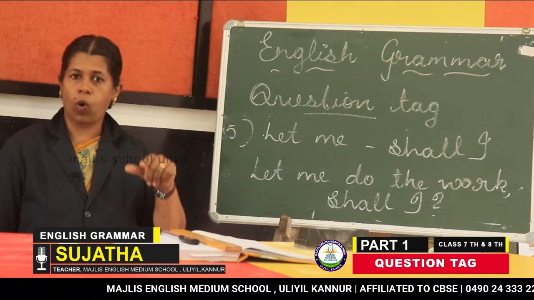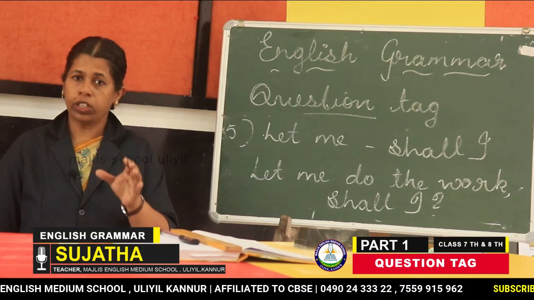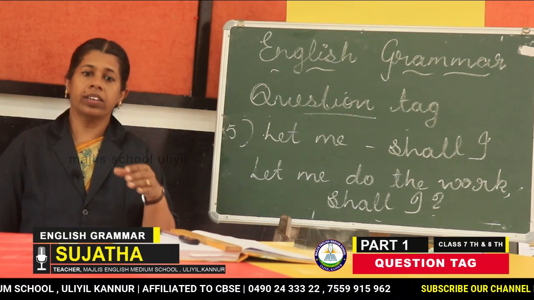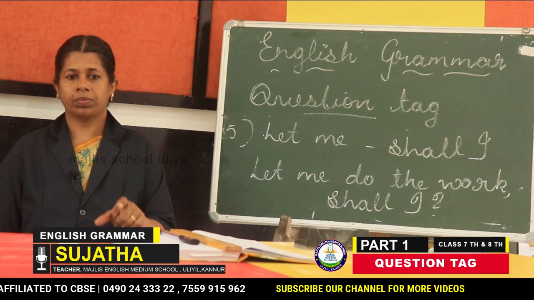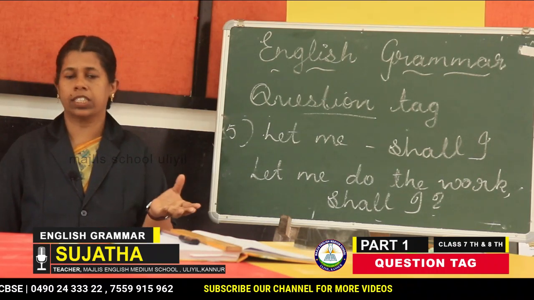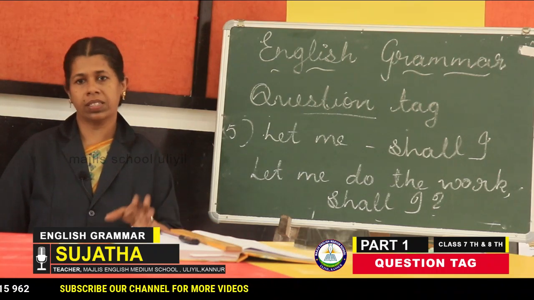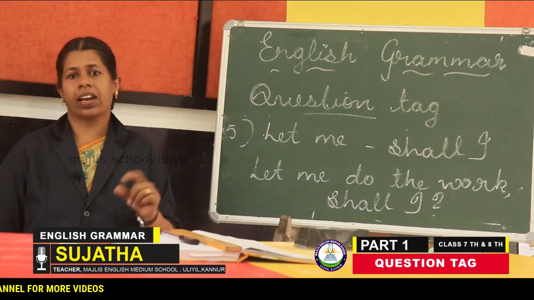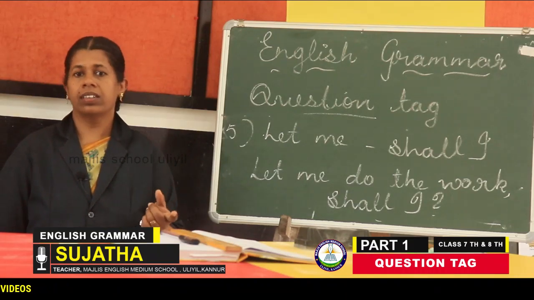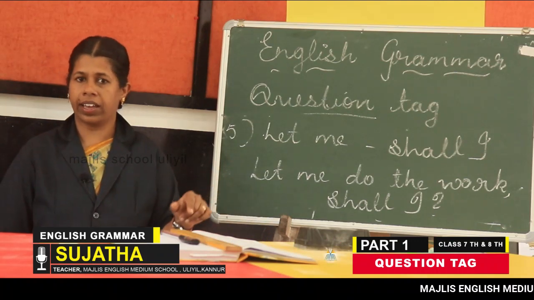But if there is no auxiliary clearly mentioned, look at the verb and split it. If it is simple present tense, do plus that verb or does plus that verb, and if it is simple past tense, did plus that verb. For example, likes, does like; do like; liked, did like.